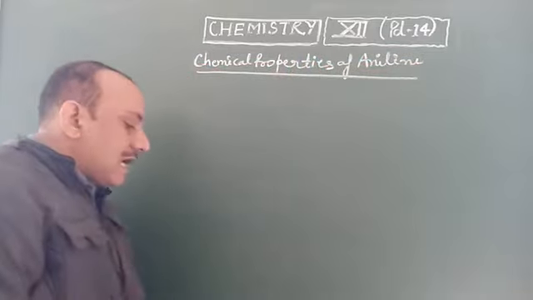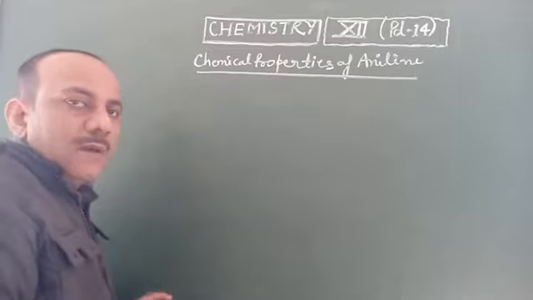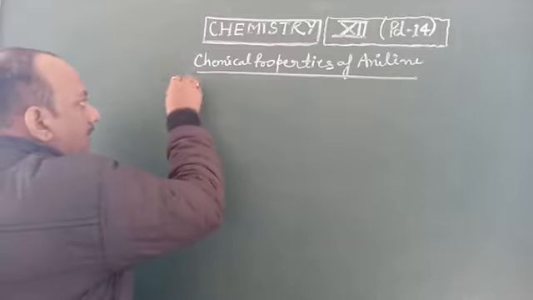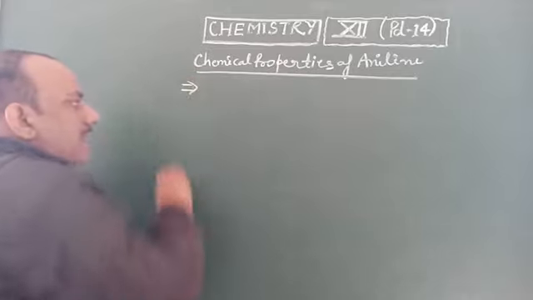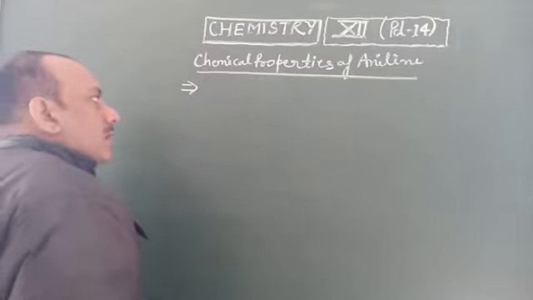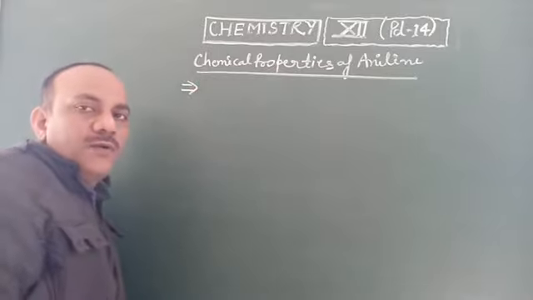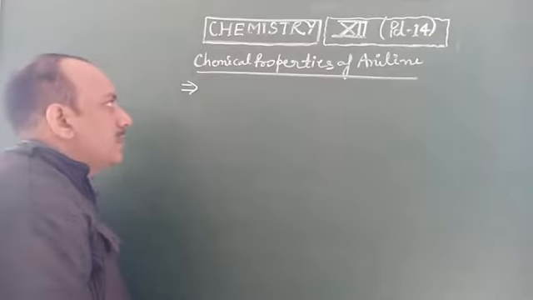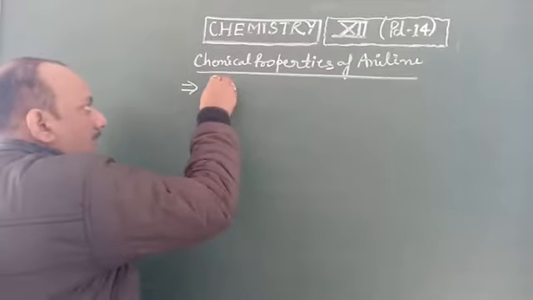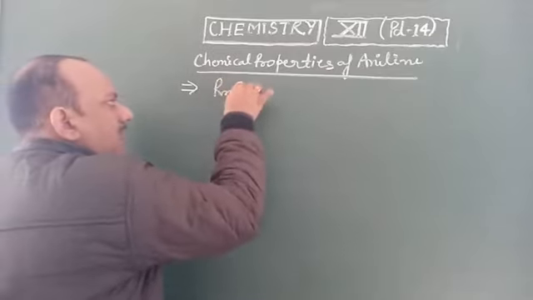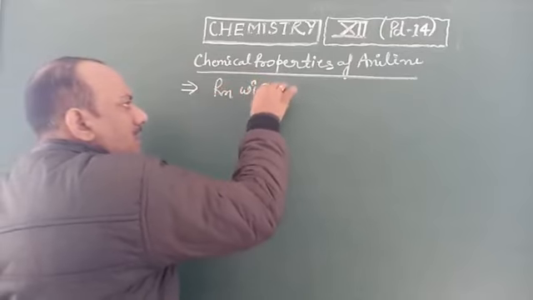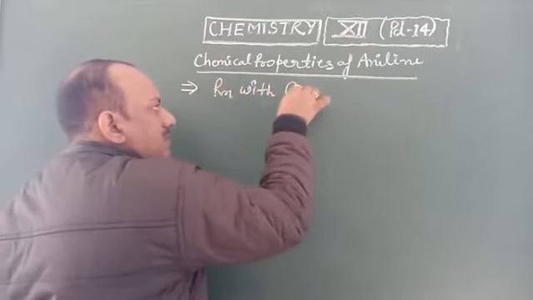In the previous class we also studied their chemical properties. Now we take a chemical reaction for the formation of phenylthiourea. This reaction is named the reaction with carbon disulfide.